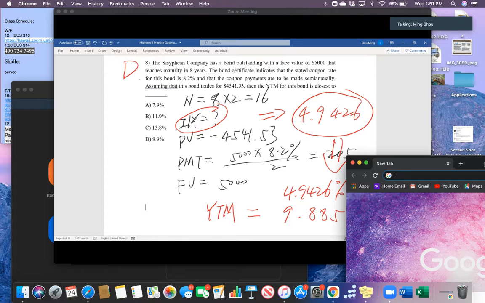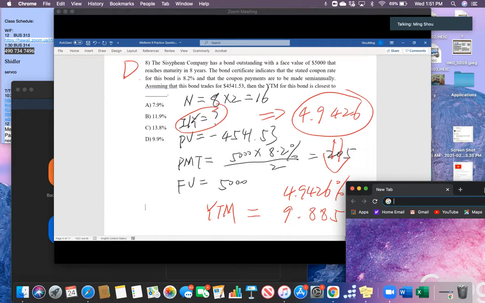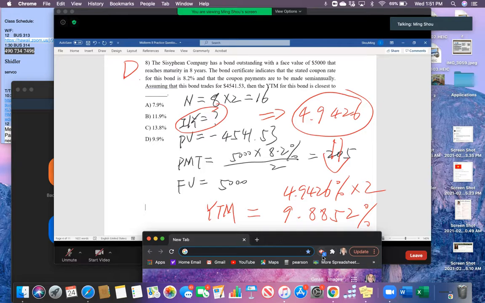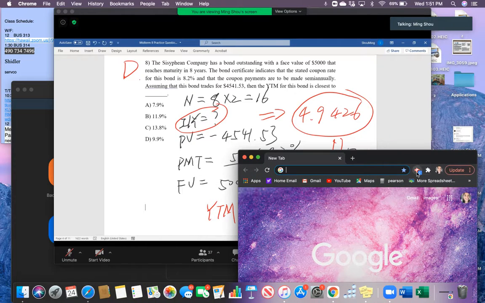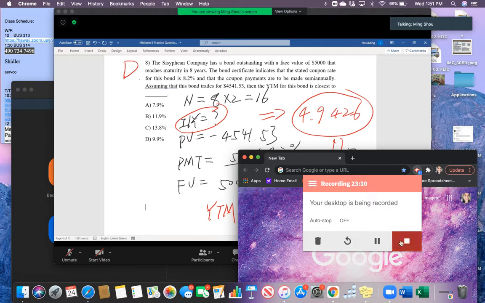So the tricky part for this question is that you may forget the last step, the conversion, right? You need to convert the semi-annual interest rate to